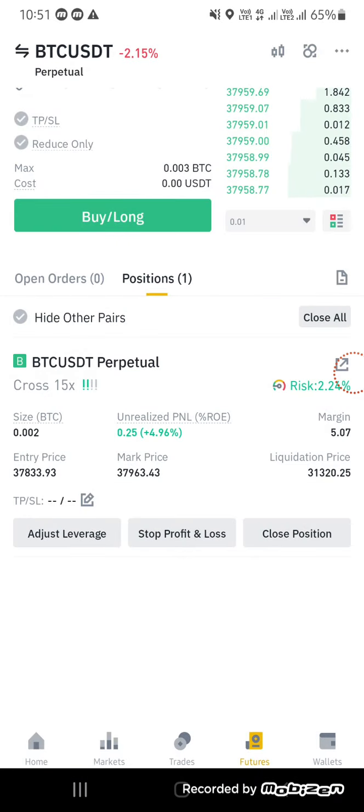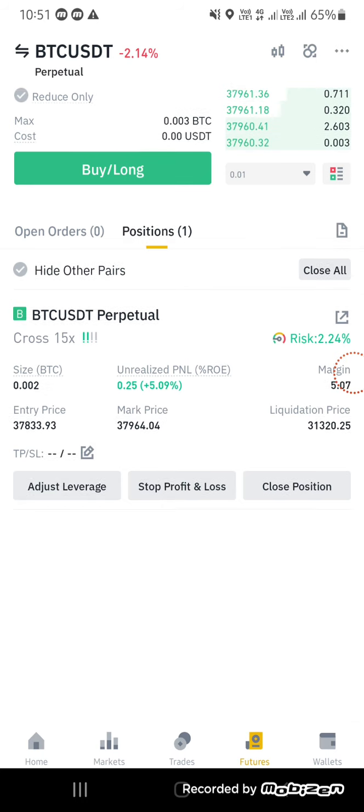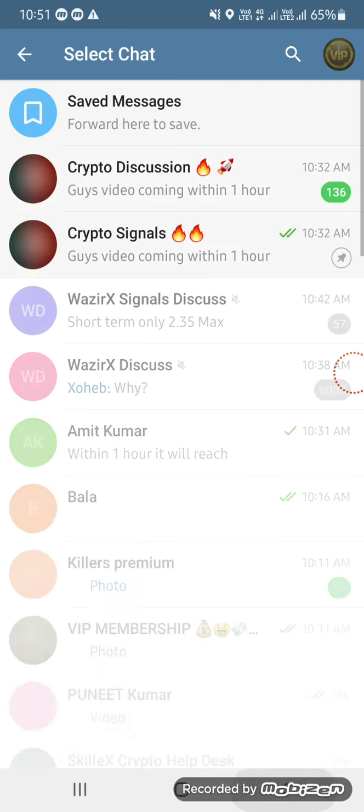Another thing I will show you is what this button is. This corner button is a share button. If you press on this, it will make a picture, and you can also send it to me on WhatsApp to show that you are having this type of profit, like this.